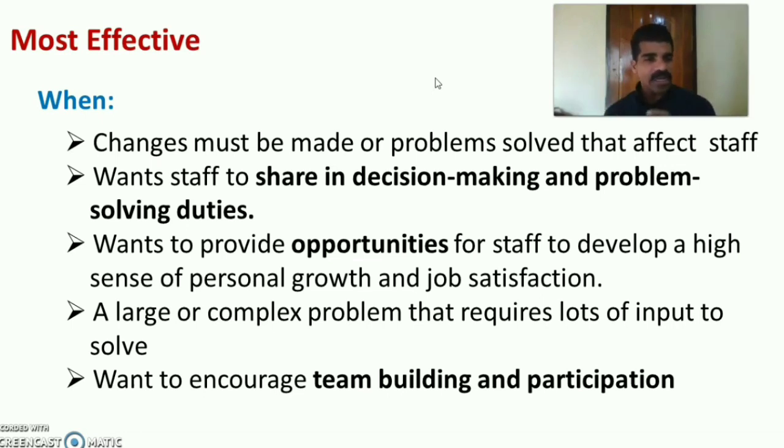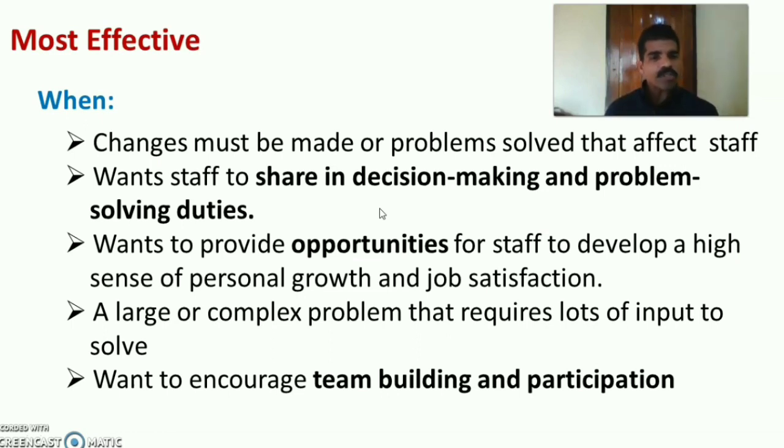So usually the changes have to be made in the organization or the problem has to be solved, but this may affect the staff. In this situation, there would be a democratic decision making. Second, if the leader decides that all the staff have to participate in the decision making and problem solving activities, then it could be most effective. That is democratic leadership style.